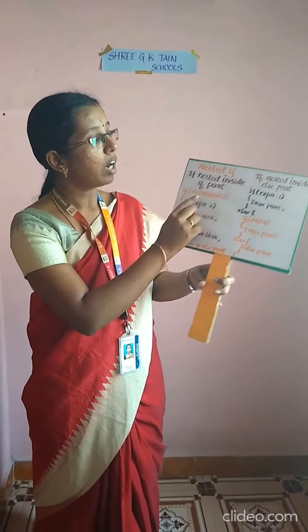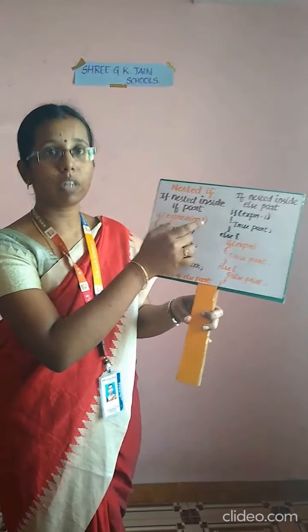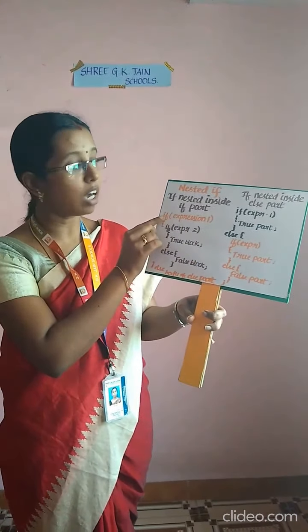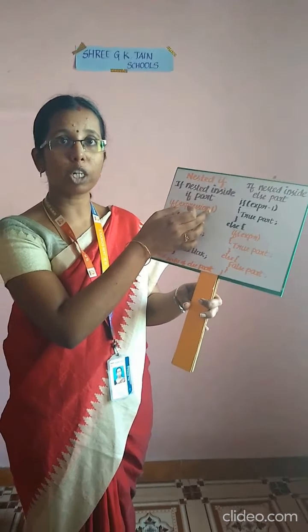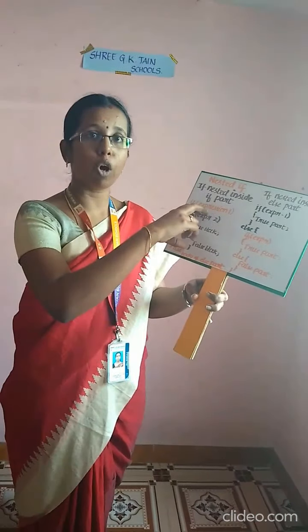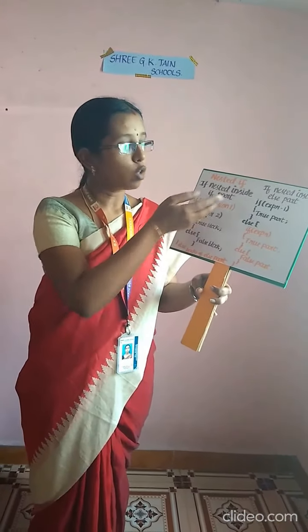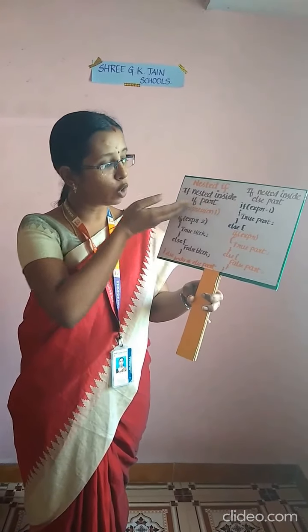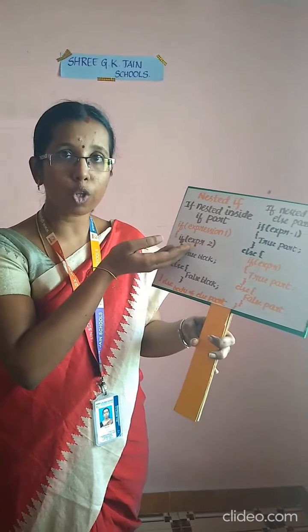For example, the syntax is given here. The expression, that is the condition, whatever you give inside the if statement, if that condition is true, then the control jumps to the nested if block. It will check condition number 2 also. So the first condition is true, it goes to the nested if block, and the second condition is also checked.